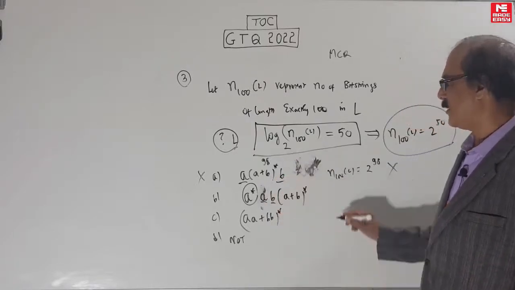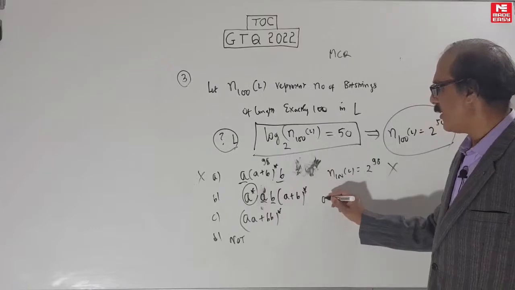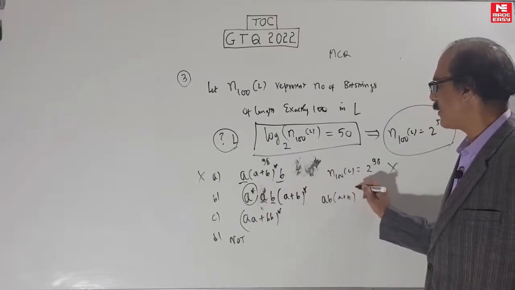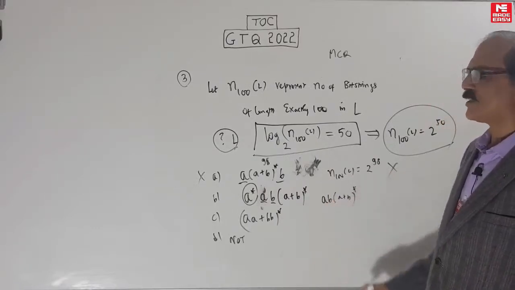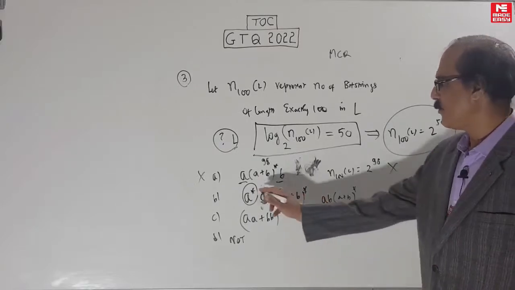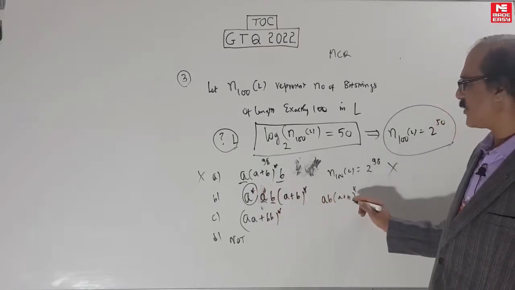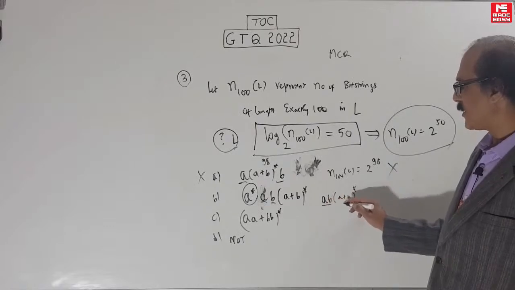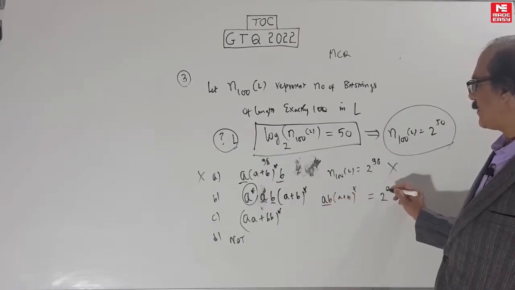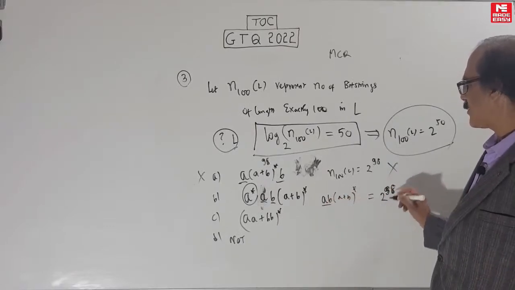Let's put first null, starting with null. When you put null, you will have AB into (A plus B) whole star. How many strings of this type? It starts with AB. That means we put this as null, it will start with AB. How many strings of this type? 2 bits are fixed, the remaining 98. So this will be 2 power 98 strings like this.